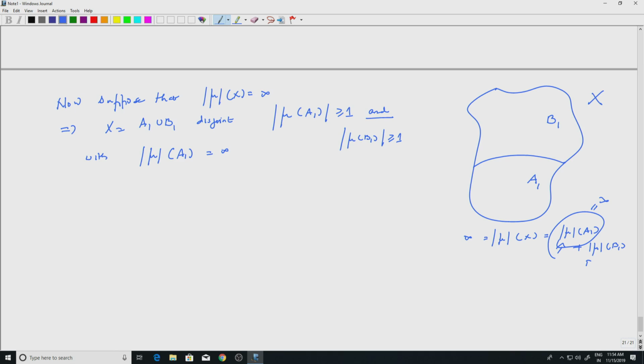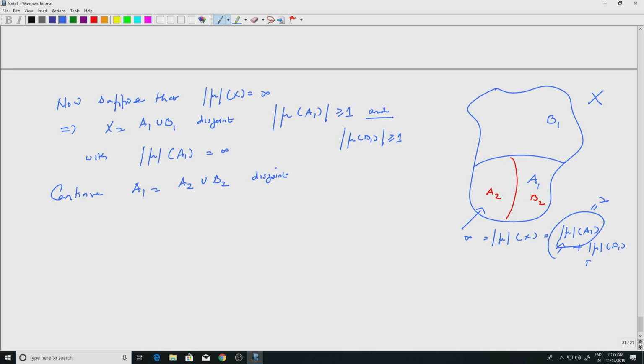So I can continue. If you continue, what happens? A1 is the set which has infinite mod mu measure. I can partition it, so now I will get A2 and B2. So A1 can be written as A2 union B2, disjoint, of course. What is the property?